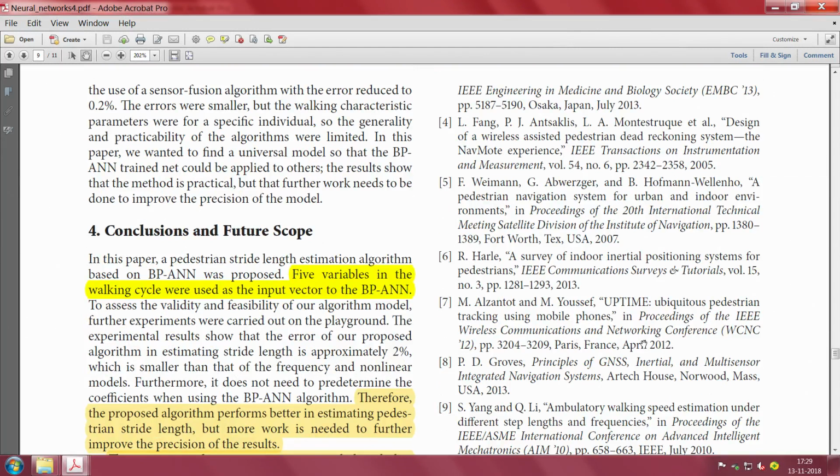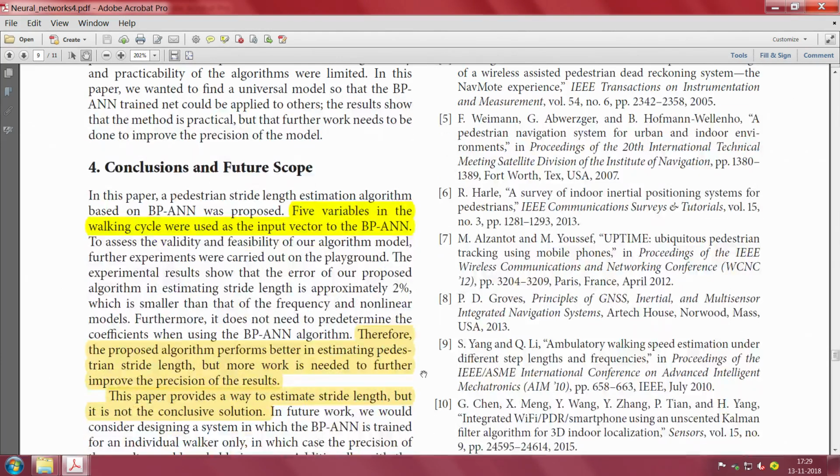So the conclusion of this work is that 5 variables in the walking cycle were used as an input vector to the back propagation artificial neural network, and they claim that it performs better for pedestrian stride length and has a precision in the stride length estimation.